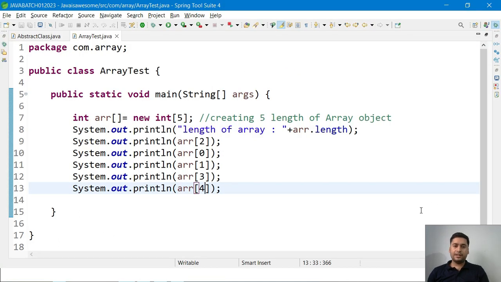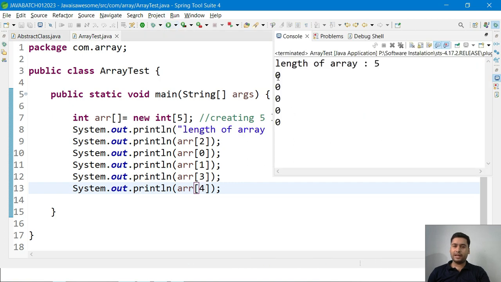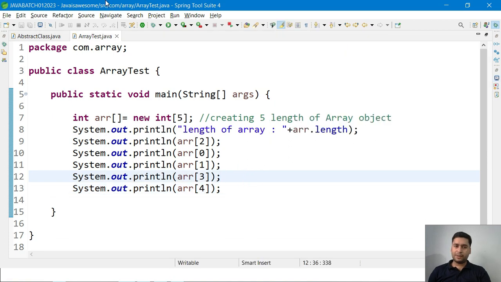If I print it, you can see the values are 0 0 0. That is fine. It's running the code, working fine, and printing the default values.